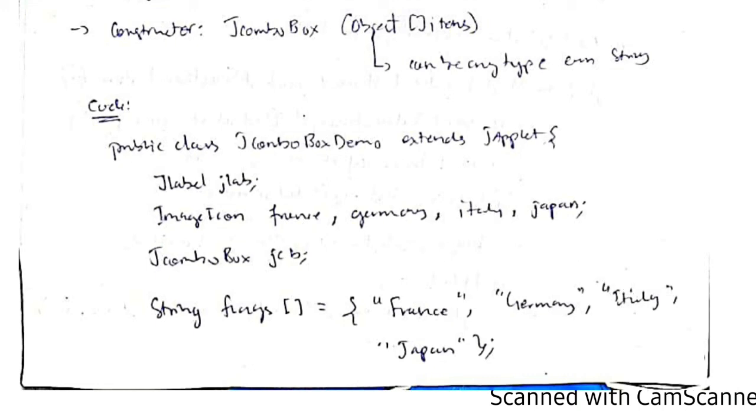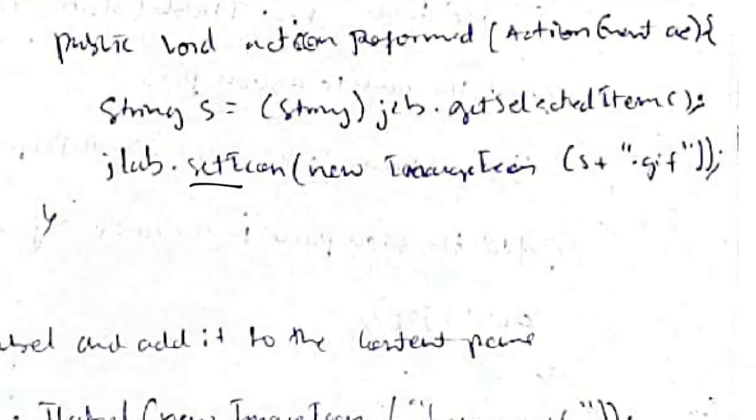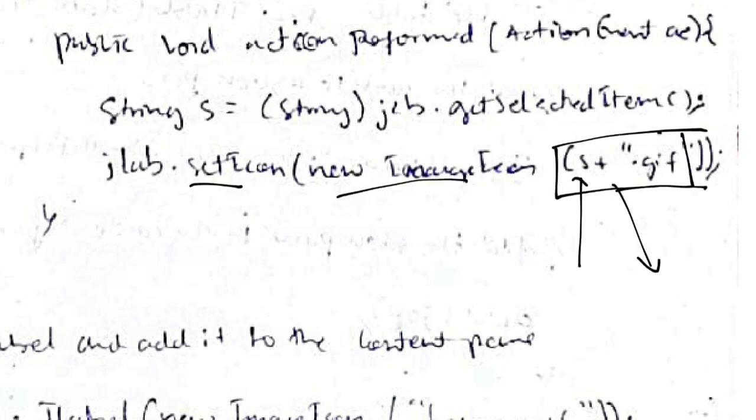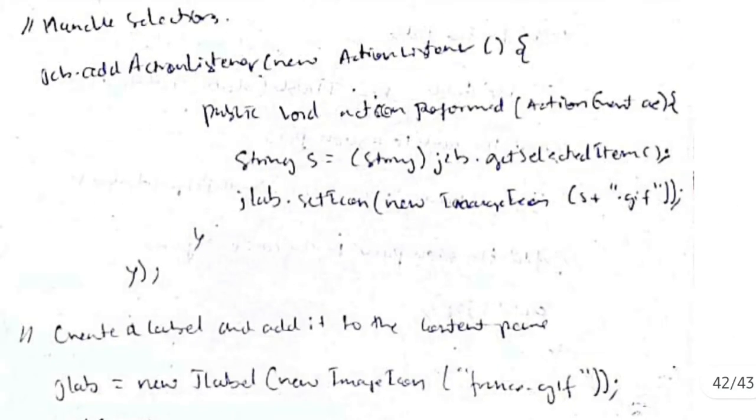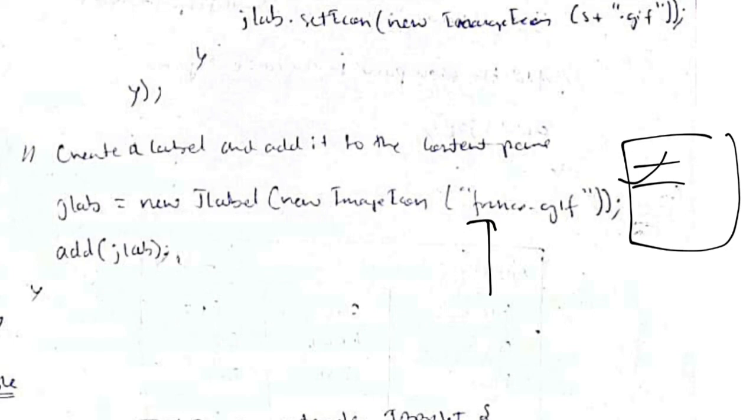By using this, whichever item I click, the action listener will tell me which item I have clicked. By using that I can get the string, meaning the name of that item, and using the name I can set the icon. If it's France, then it will be like this: set the icon, new ImageIcon, france.gif. So this location will be fetched in memory, and that image will be sent to the image icon, and that will be set. Okay, so this is the working of JComboBox. By default we are not leaving it empty, we are setting it as france.gif, and then if the user selects a different country, that flag will be displayed.